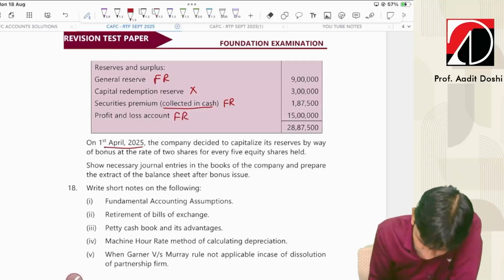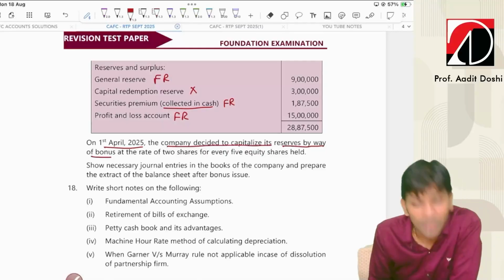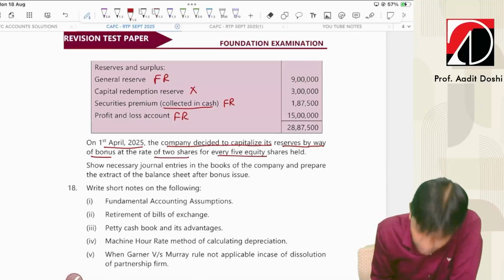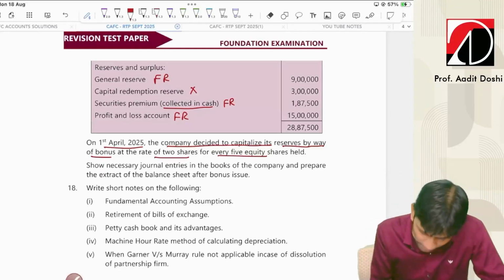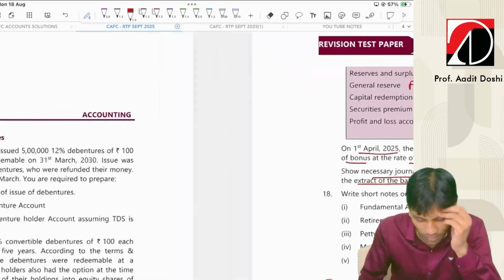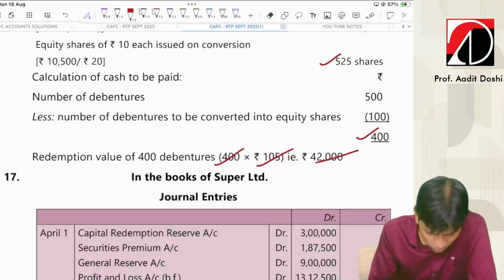On 1st April 2025, the company decided to capitalize its reserves by way of bonus. So basically this question is on bonus issue, at the rate of 2 shares for every 5. So for every 5 shares, I will issue 2 shares. Show necessary journal entries in the books of the company and prepare extract of the balance sheet. So basically, these are fully paid up equity shares, guys. So only 2 entries: bonus declared, bonus issue. Let's go to the solution directly.